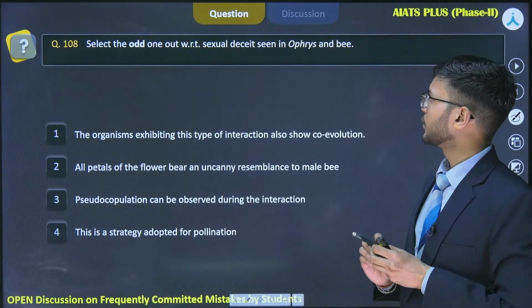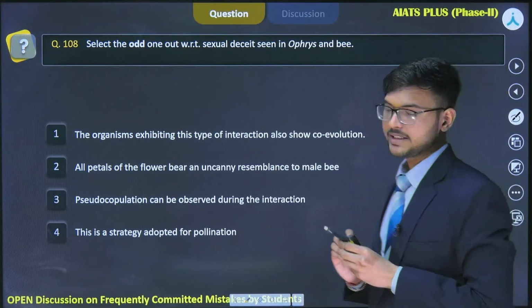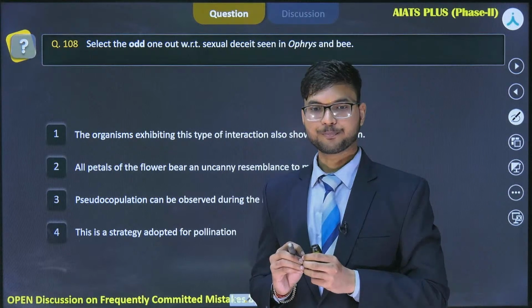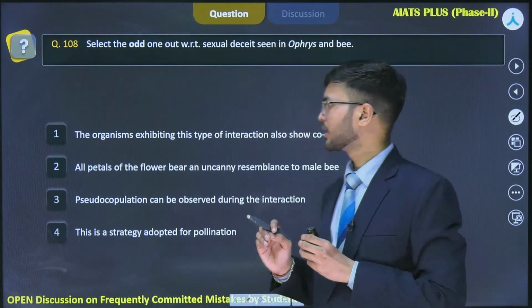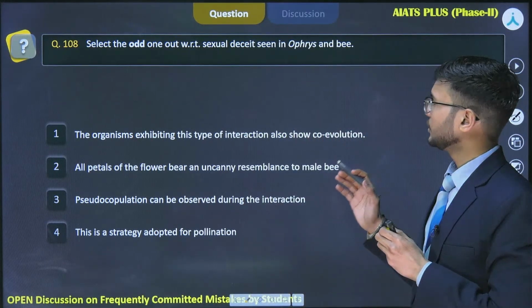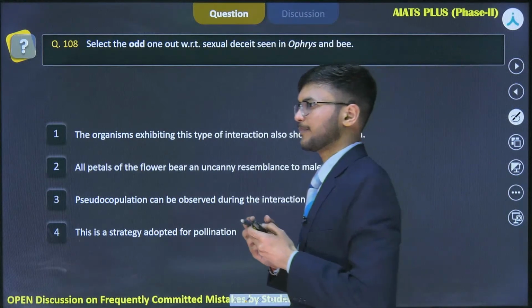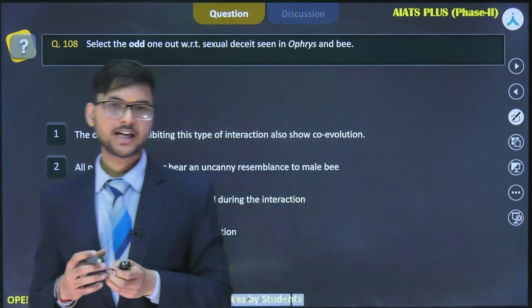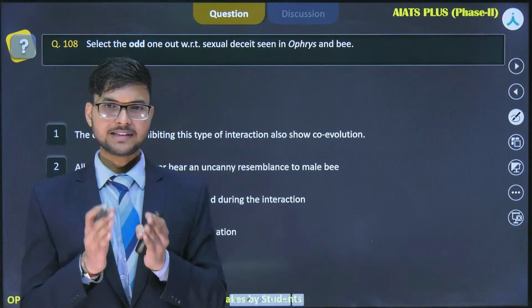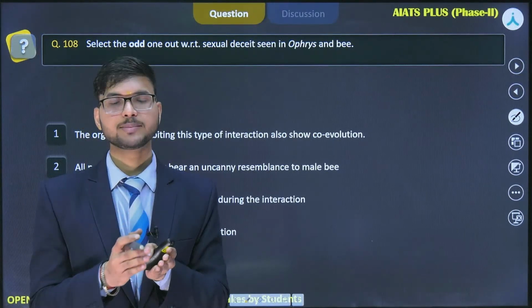Select the odd one out with respect to sexual deceit seen in Ophrys and bee. You have generally seen a honeybee or a bumblebee pollinating a plant, right? Basically, this interaction is mutualistic.